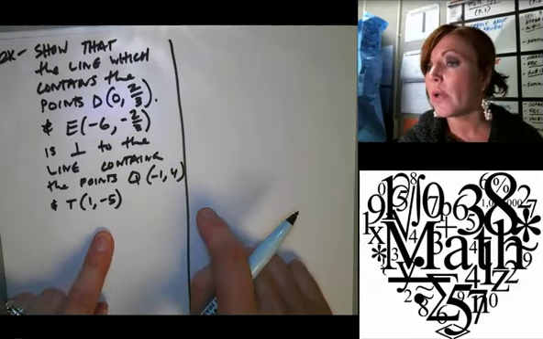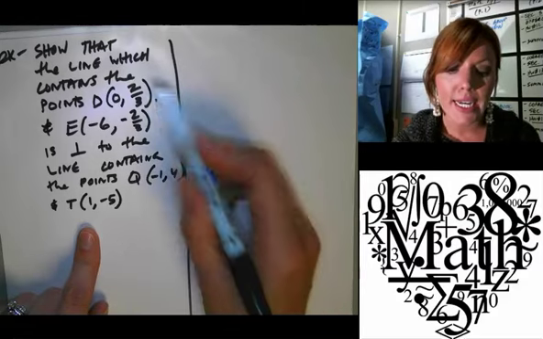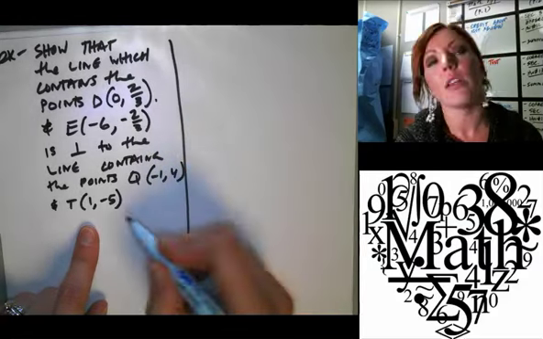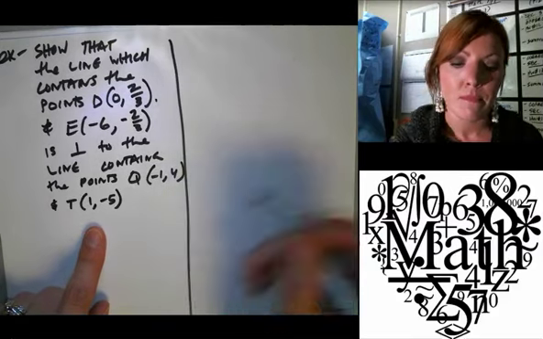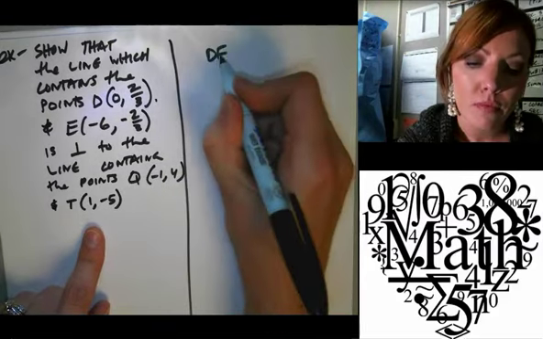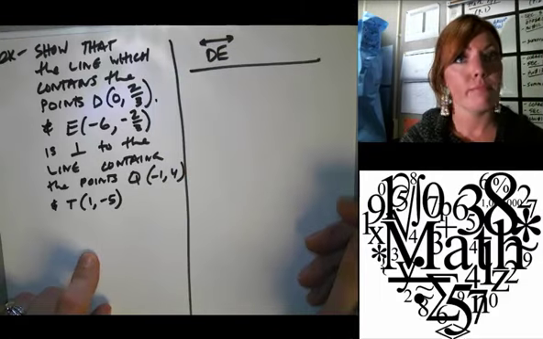How might we go about showing that the line containing D and E is perpendicular to the line containing Q and T? Lydia? No. Okay. All right. What do you think?